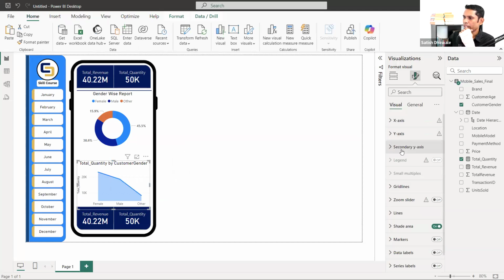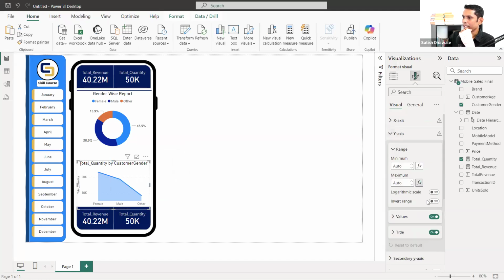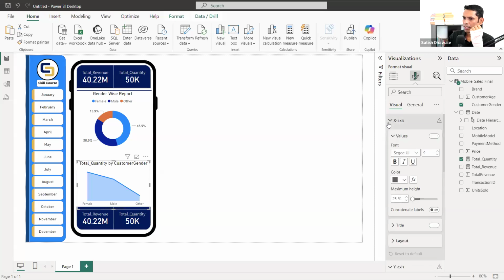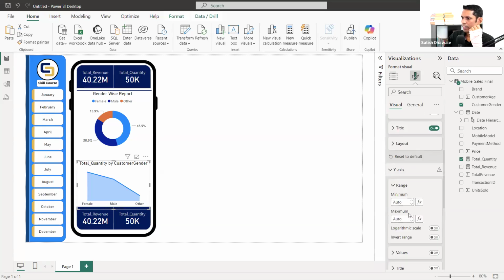So let's go and change the formatting into the secondary axis values. If you don't want values, remove them, because I'm going to add a data label, so remove this value as well as the title. Also go to the x-axis. No, the x-axis will remain the same. Let's make it bold only: male, female, and other, and add the data label.